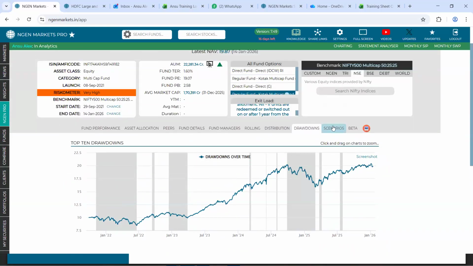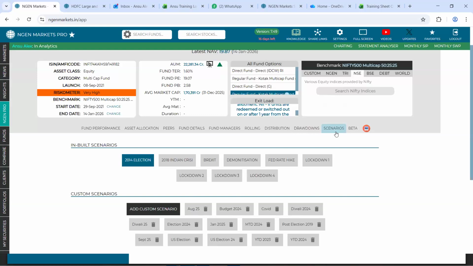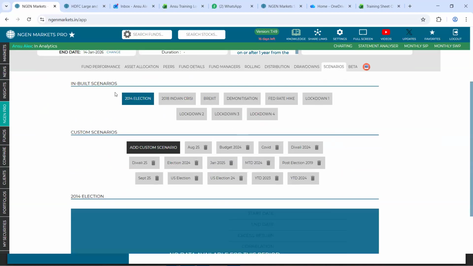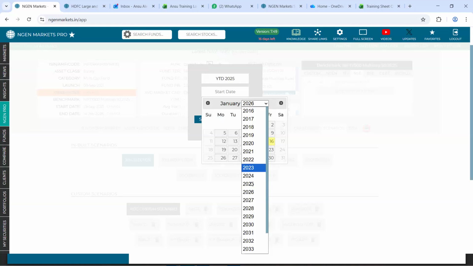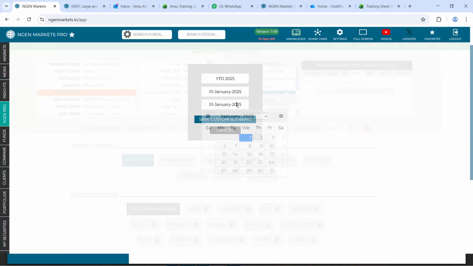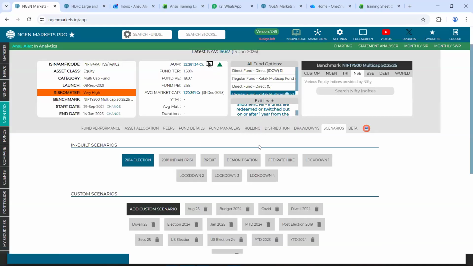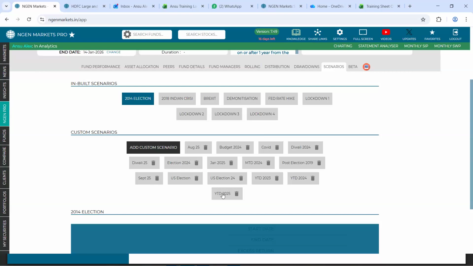And lastly, what we have for today is this scenarios tab that can help you in creating customized scenarios of your own. We have provided certain inbuilt or predefined scenarios, and you have an option to create your custom scenario. For example, let's say I create a year to date scenario for the year 2025. I'll take the start date as 2025 January 1st and the end date as December 31st, and I'll save this scenario. Within seconds, your scenario gets saved right here.